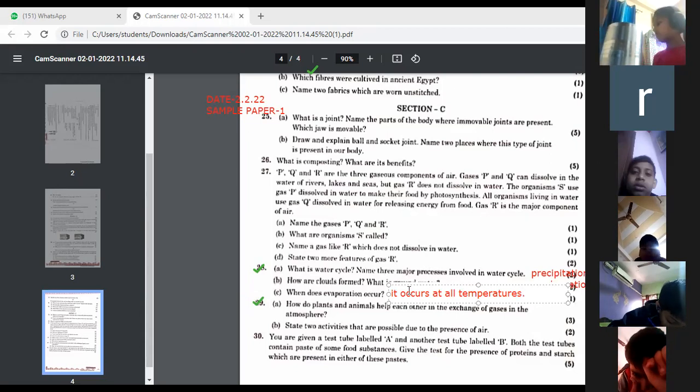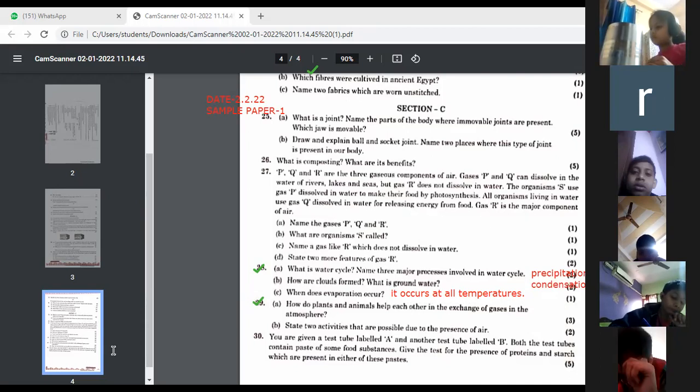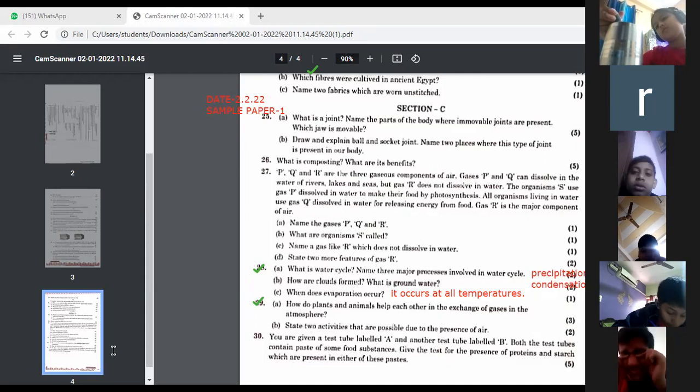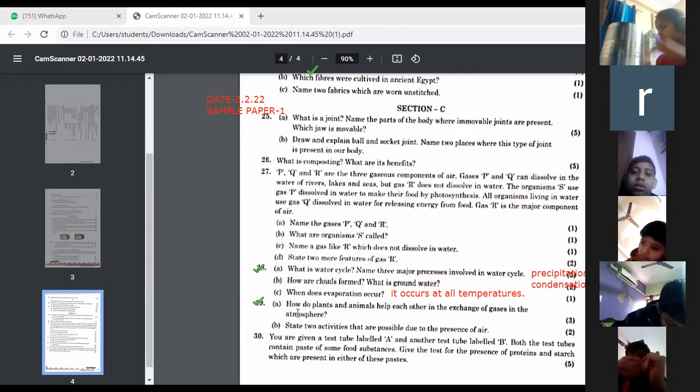मैम वाटर की मैम बॉइलिंग पॉइंट क्या होता है? When water starts boiling, you have seen that after some time when you put the water in the frying pan, it starts boiling. मैम उसका कितने डिग्री सेल्सियस पे मैम वो बॉइलिंग पॉइंट होता है? 100 degrees Celsius. Okay. Next, write down question number 29.